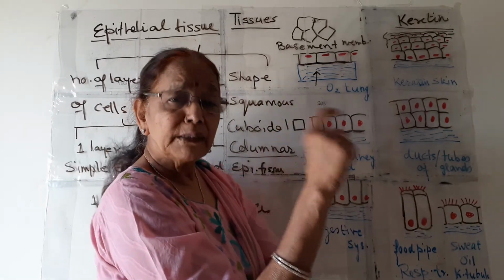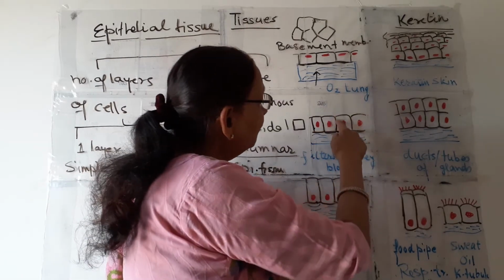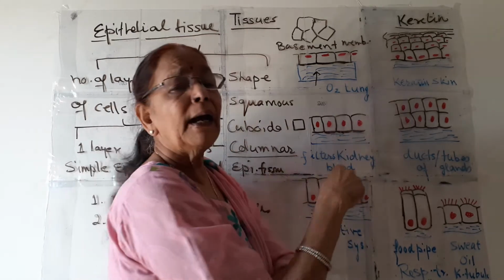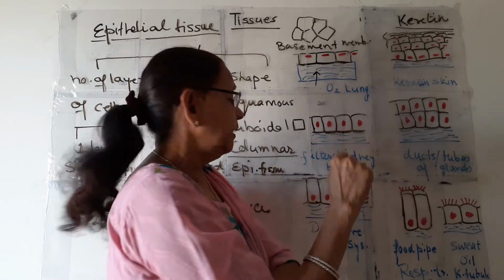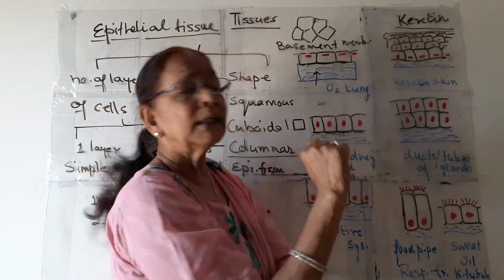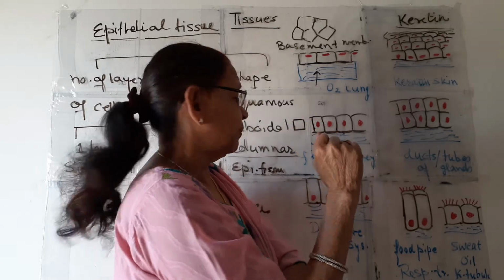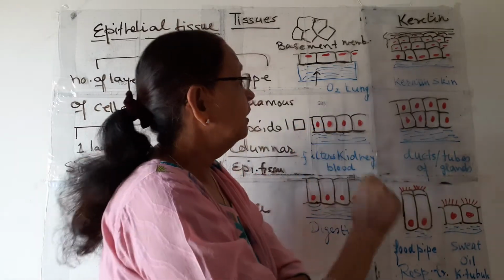So the waste products like urea and uric acid are filtered through this membrane and the waste is removed from the body. So this is present in the kidney tubules and kidney capsules for filtration of blood.